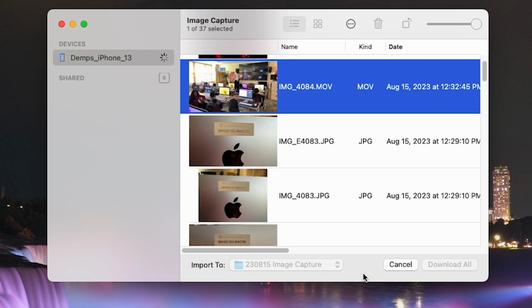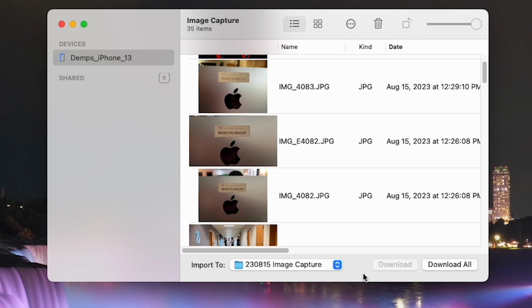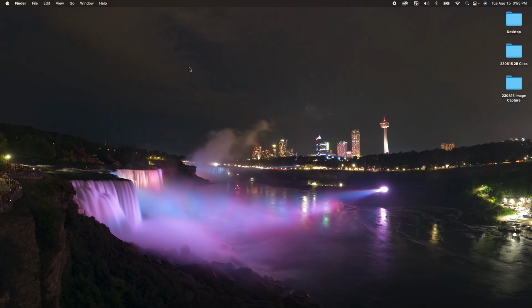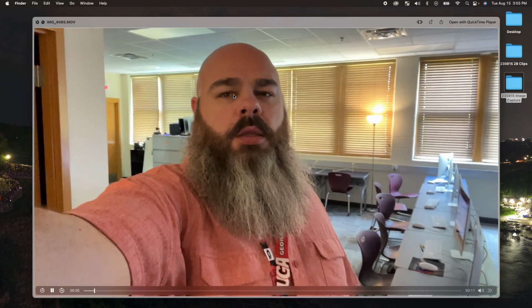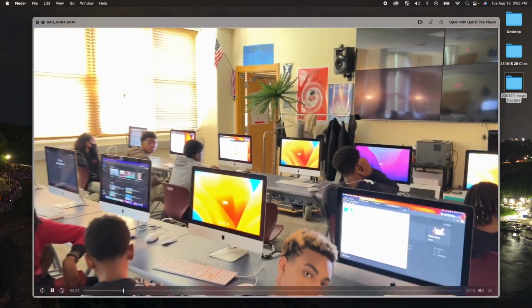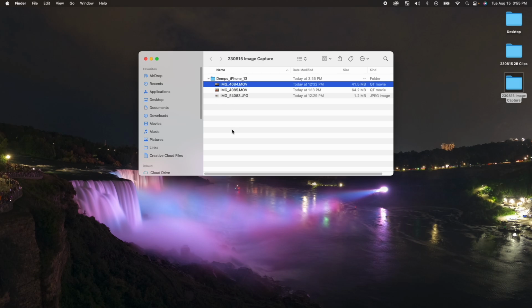It's going to take as long as it takes. In this case, not very long. I see that it's not spinning. It's not telling me it's working anymore. I can close Image Capture, and now when I go to that folder and double click, my clips are in there. In my case, for some reason, it has started creating this folder. I don't know why, but it does. It's not the end of the world. I now have these images that I can use in Premiere.